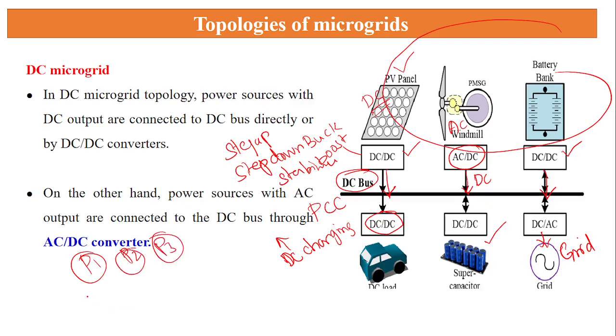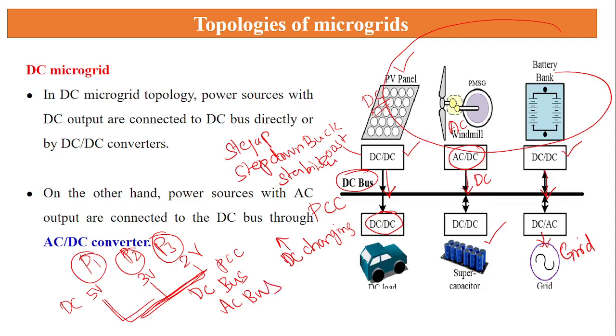So person 1 is generating 5 volt DC, he is generating 3 volt DC, he is generating 2 volt DC. So all the DC supplies are interconnected. The connecting line is called the point of common coupling. Again, we are connecting only DC supply, so it is called a DC bus. If I am connecting an AC supply, it is called an AC bus. These are the topologies of the microgrid.